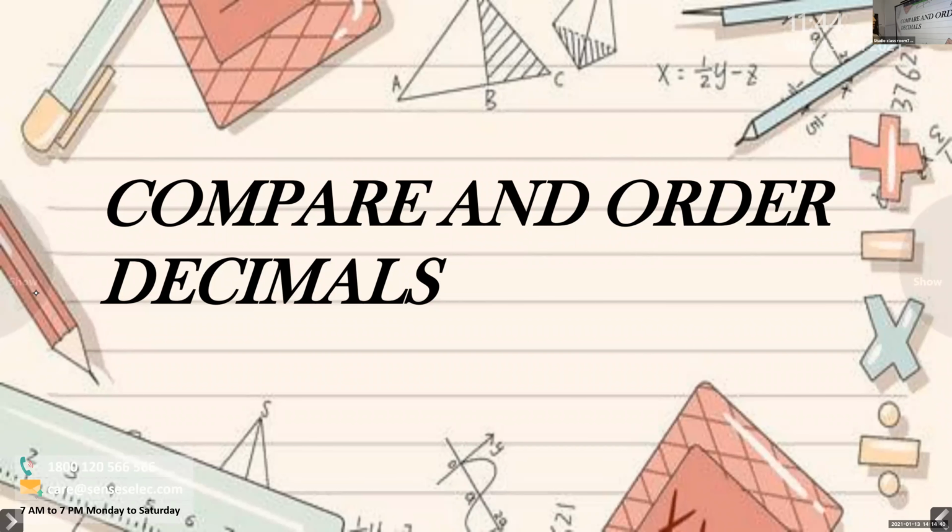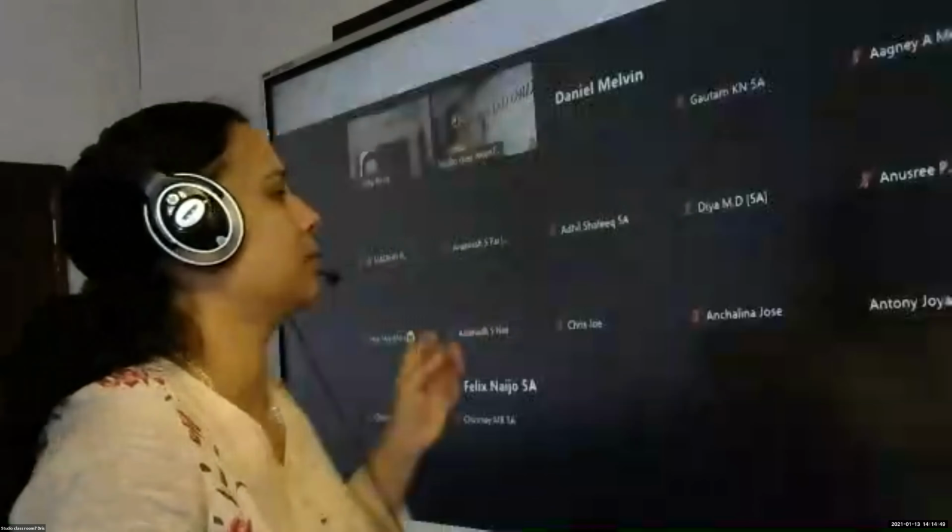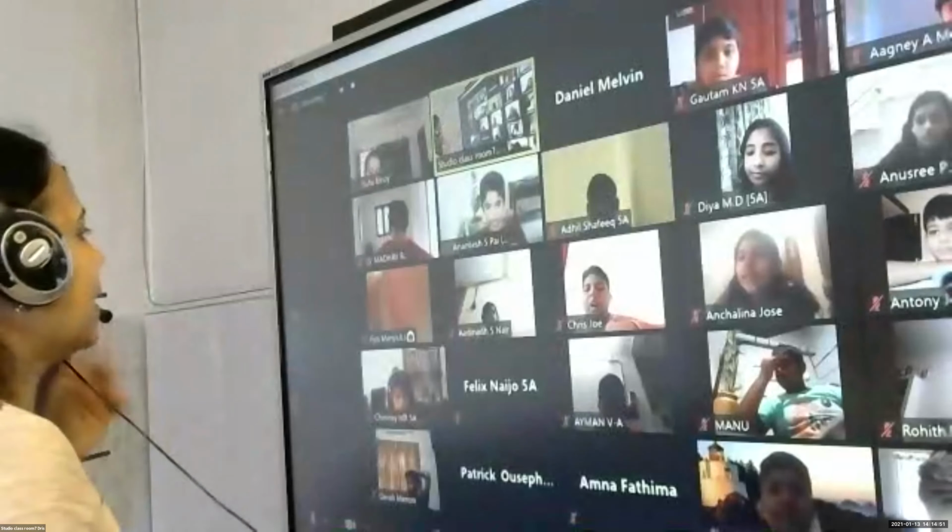we are going to start compare and order decimals. Children, we know how to compare numbers. Like normal numbers, if it is a 3-digit number, we will start comparing the hundreds place first. Which number has the bigger value in the highest place value, that number is bigger. If they are the same, what will you compare? We will go to the next place, the tens place.